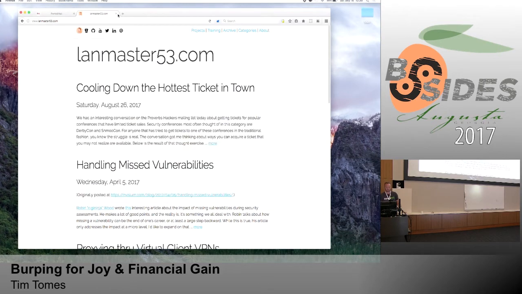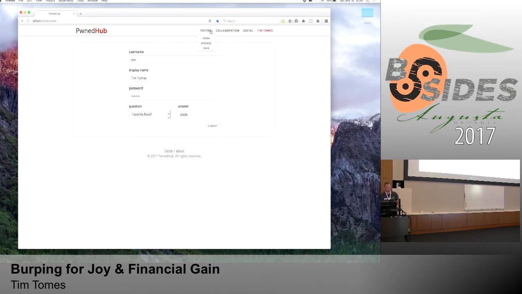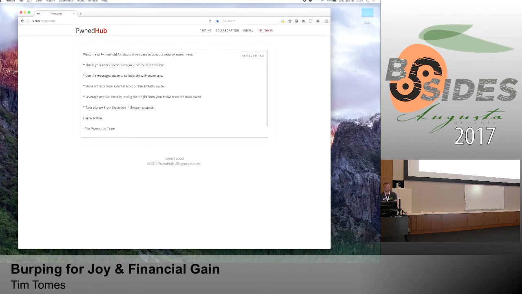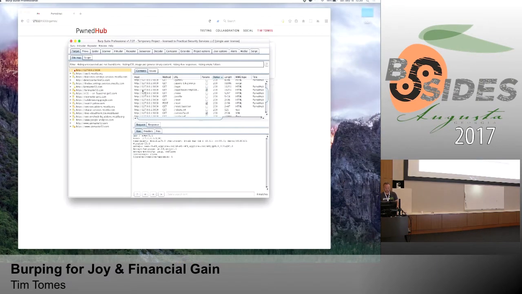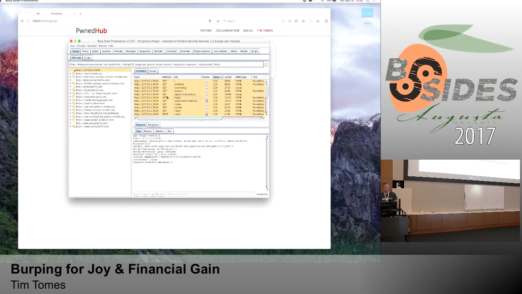I'll go up here and we'll log in. We already are logged in. We'll click on a few of these things: artifacts, tools, games. Right, so we've mapped some of the application. So we go back here and we look, and we can see that, okay, we've got a decent amount here. What I want to do is highlight all of these. And I'll go in and highlight it.